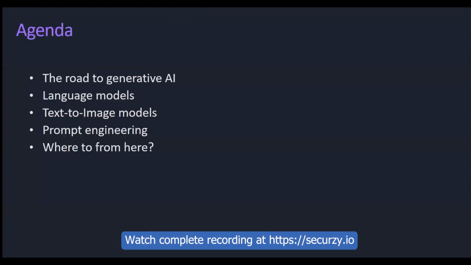First and foremost, we are going to dive into the fascinating journey towards generative AI. We have been on this path for quite a while, so let's explore how we have reached where we are today. Next up, we'll chat about language models and uncover how they actually work. Then we will delve into text to image models and get a feel for how these clever models bring images to life.